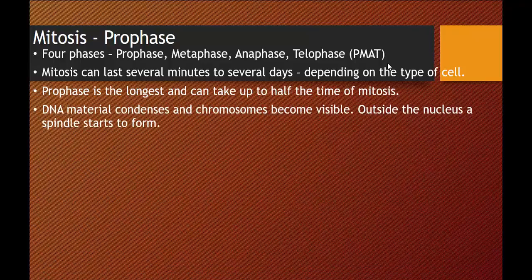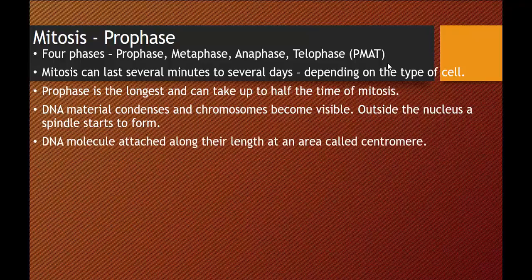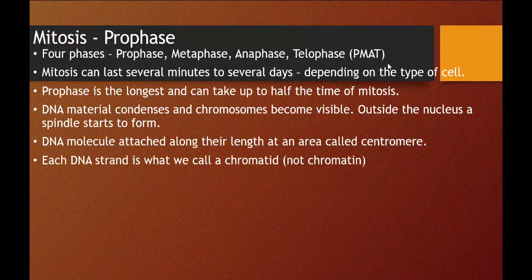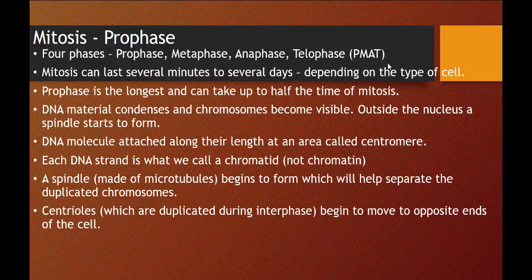Now, DNA material condenses and chromosomes become visible. You can actually see them. Outside the nucleus, a spindle starts to form. We'll look at pictures in just a moment. Now, DNA molecules are attached along their length at an area called the centromere, and we'll talk about what that means. Each DNA strand is what we call a chromatid. Now, a spindle, which is made of microtubules, begins to form, which will help separate the duplicated chromosomes. You may be saying, you lost me. I don't know what that means. Don't worry, we'll look at a picture in a few moments.